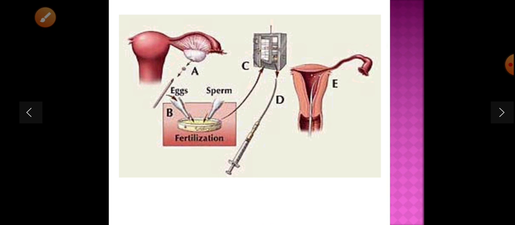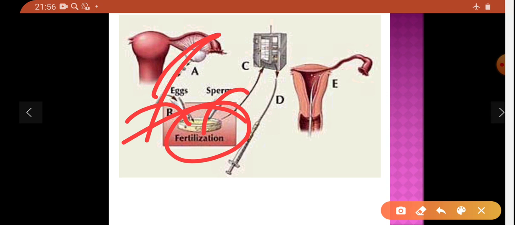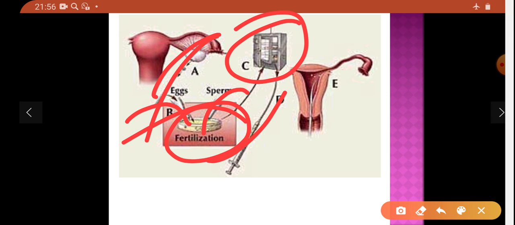This is how sperm and eggs are fertilized in an outside environment when taken from the ovum, and it is kept in an artificial environment. Now after that, when it has developed into an embryo, it is transferred into the uterus of the female.